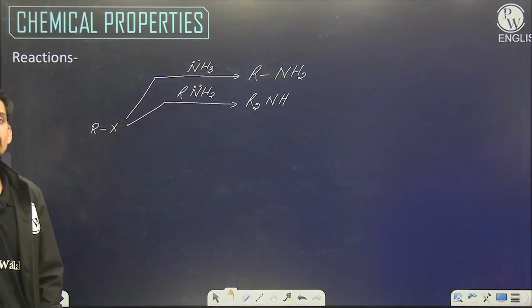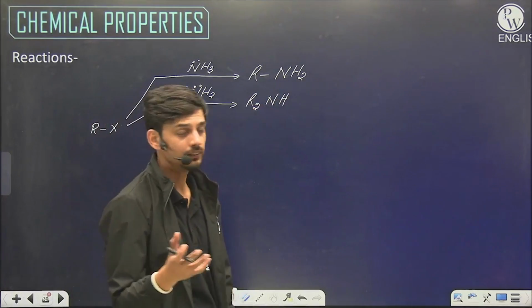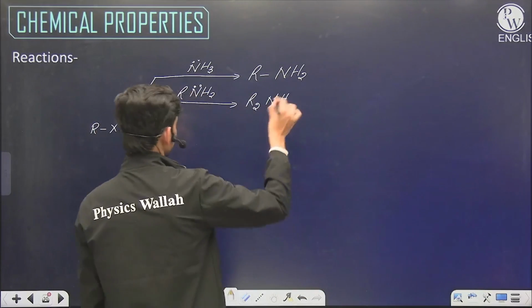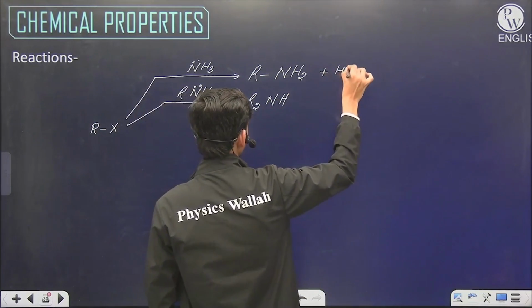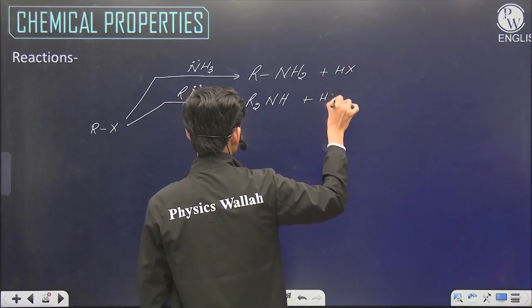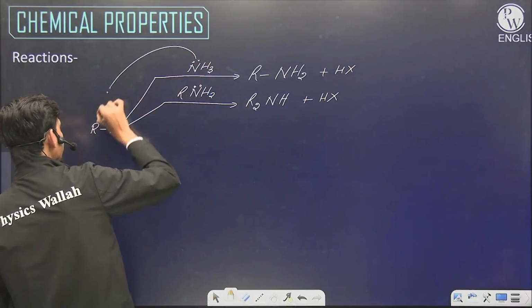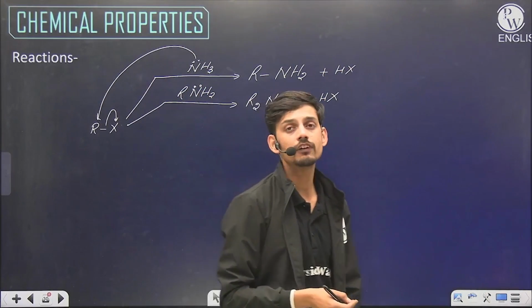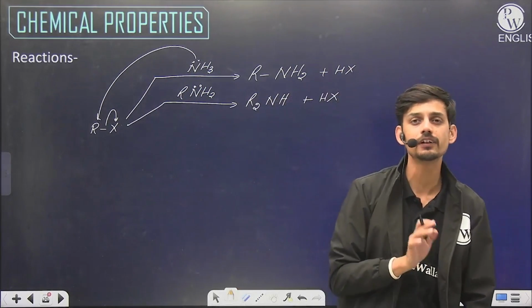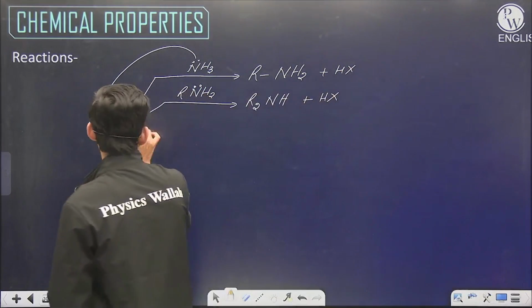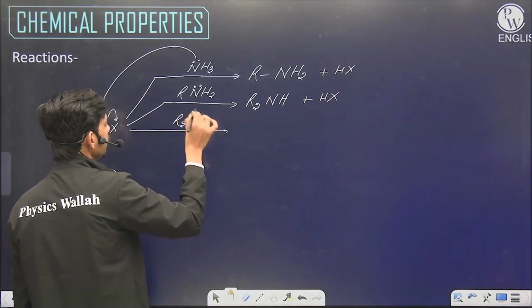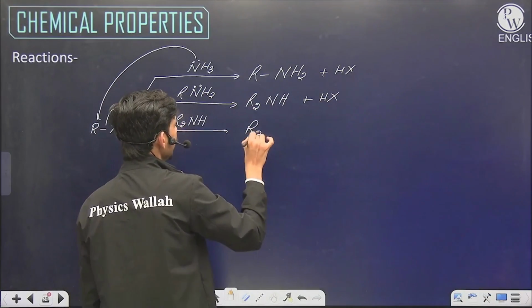Each time one of the hydrogens of nitrogen is being lost, because nitrogen can form 3 bonds in neutral state. So all the halogens are removed as HX. Nitrogen is attacking, this halogen is being removed, and the nitrogen is losing one of its hydrogens to gain neutrality again. We can take secondary amine, so it will lose one more hydrogen and form tertiary amine.